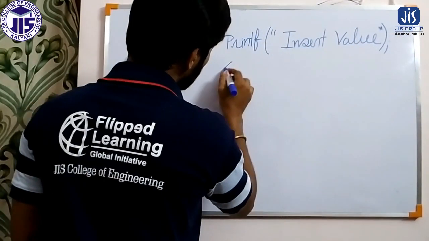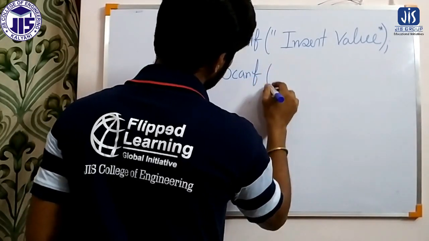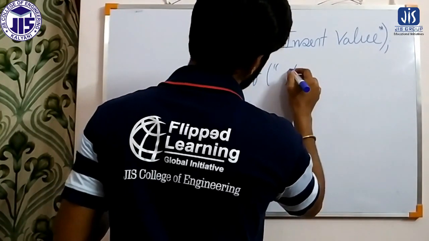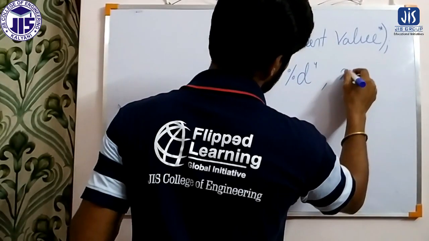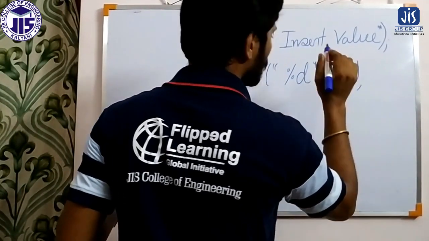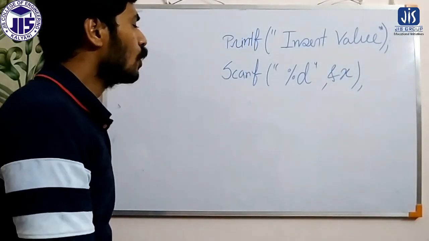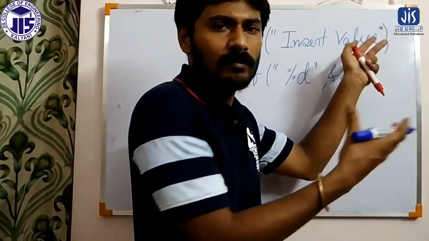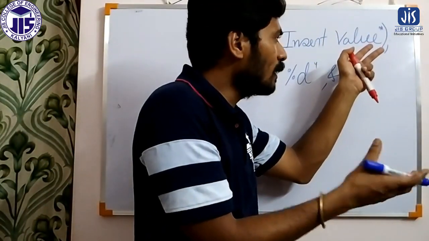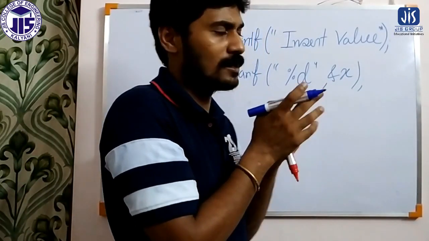Then using scanf, we have considered x as the variable. So using this statement, basically we are taking the input. Insert value will be the output statement, and using %d we are inserting the value into x.